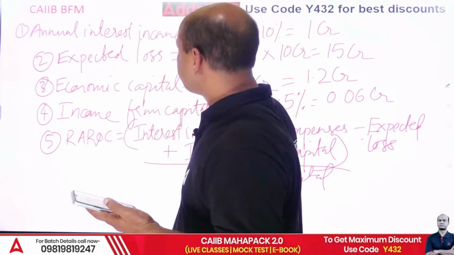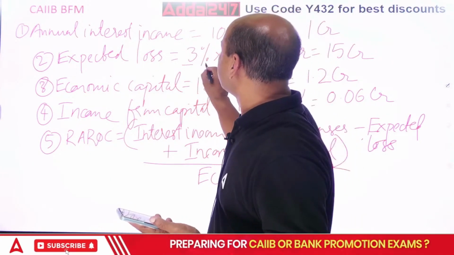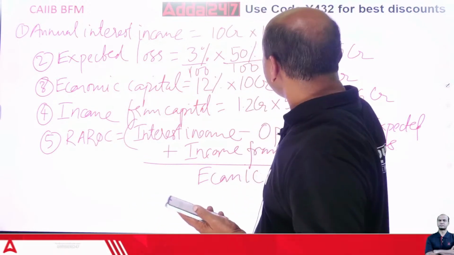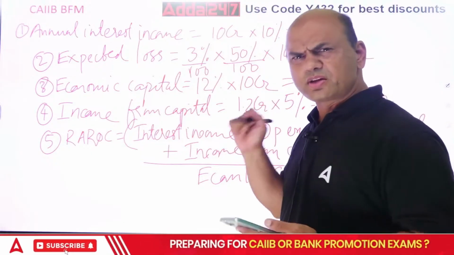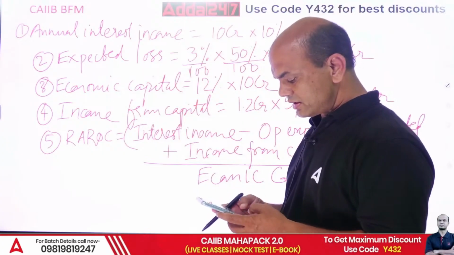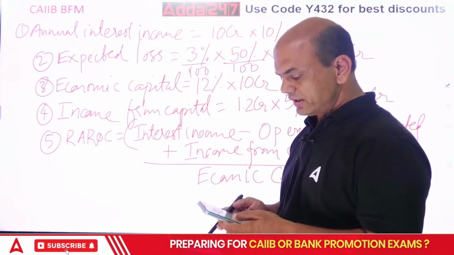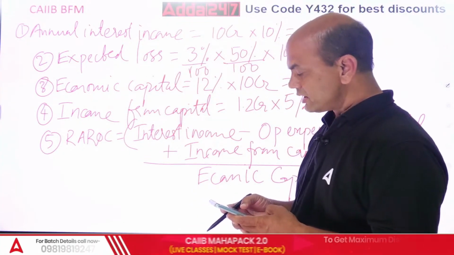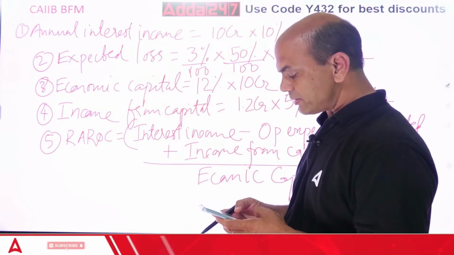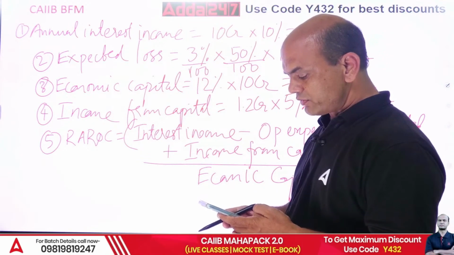What is this? 3%. Percent means what? See, I'll write it over here. 3% means 3 upon 100, 50% means 50 upon 100. And then do it now. Now you'll get a different figure. That's what I was wondering, how come this happened? So 3 into 50 is 150, right? So 150 into 10 CR later. 150 upon how many zeros? 4 zeros. 1, 2, 3, 4.